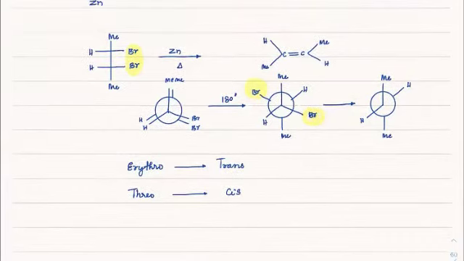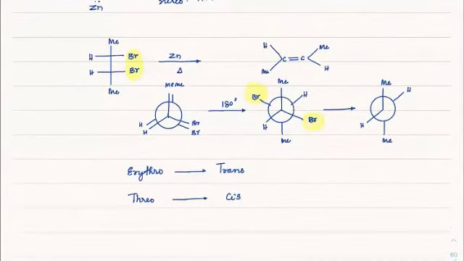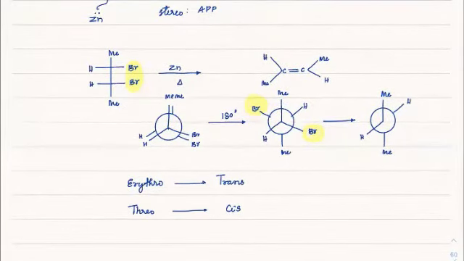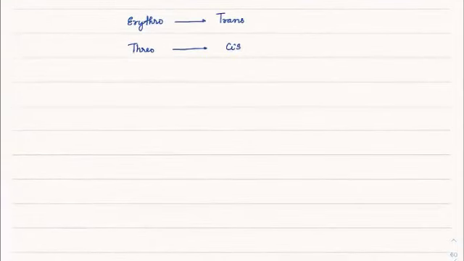So when you do not want to write all of this, just take it as a shortcut, use this.